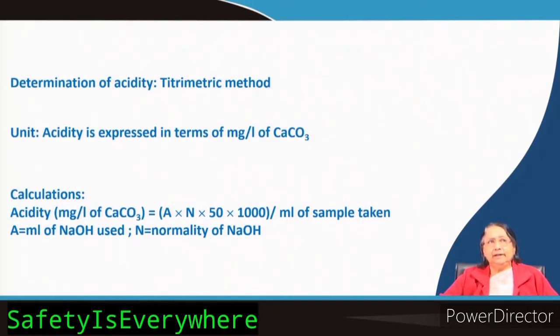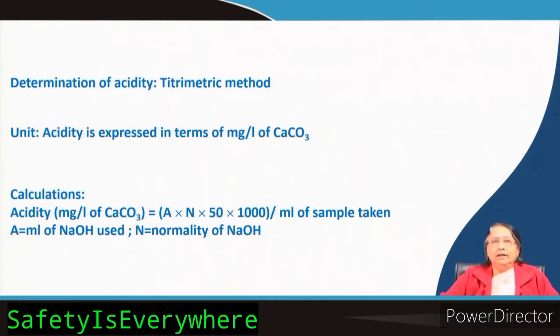At the end point it will become pink, because phenolphthalein gives pink color in alkali. Then you can say that the acidity is neutralized. Now, at this point, what is neutralized? The question is, at the phenolphthalein end point, what is neutralized?